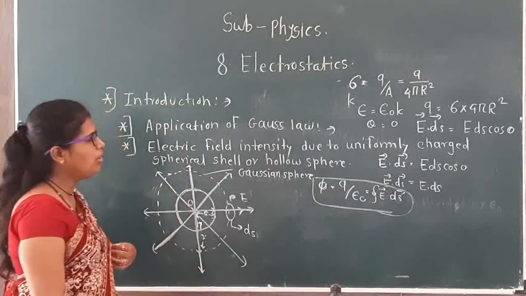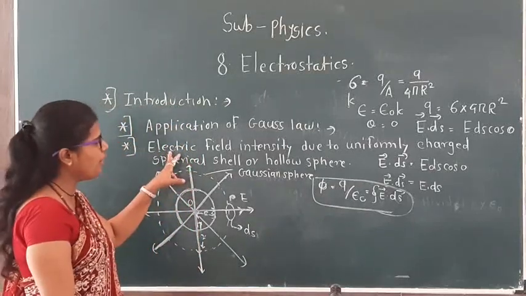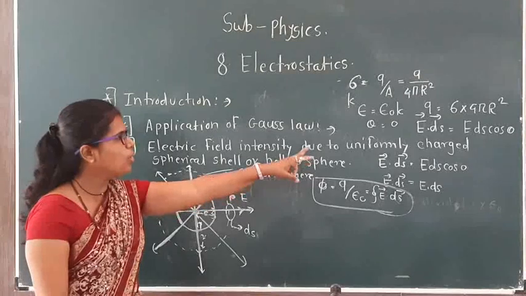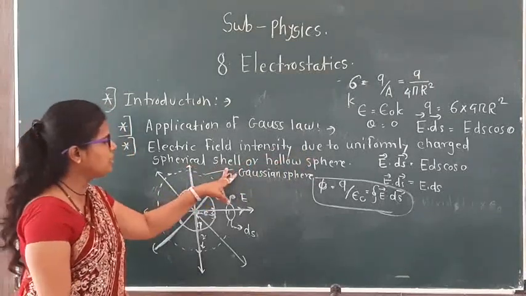Now this Gauss law we have to use here to find the electric intensity due to a uniformly charged spherical shell.